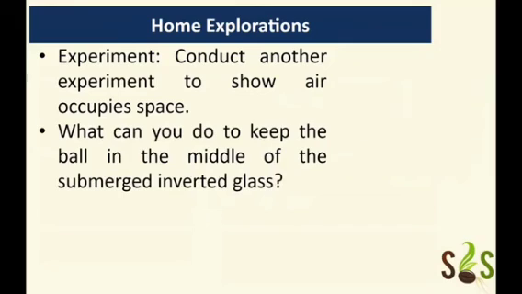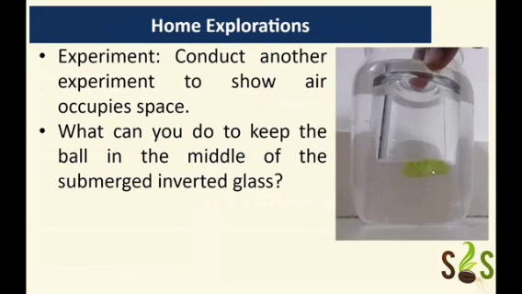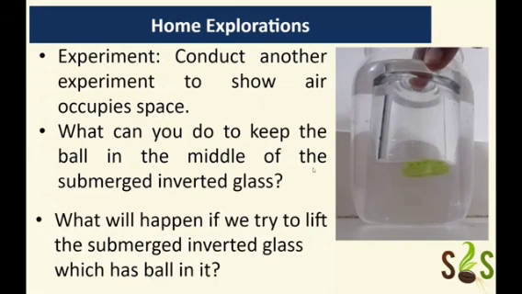Also, what can you do to keep the ball in the middle of the submerged inverted glass? So let me show like this. How can we get the object somewhere in the middle, right? So the glass is till this point and the water level is till this point, so you can see. Then how can we do something so that the object comes in the middle of the container? And what will happen if we try to lift the submerged inverted glass, which has a ball or any plastic object in it, right? So that is another exploration you can do.